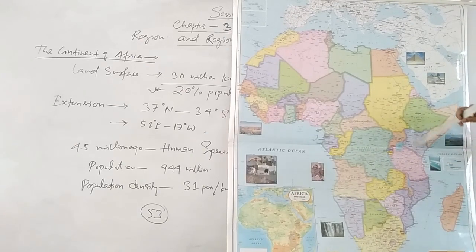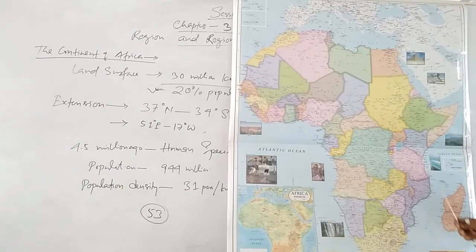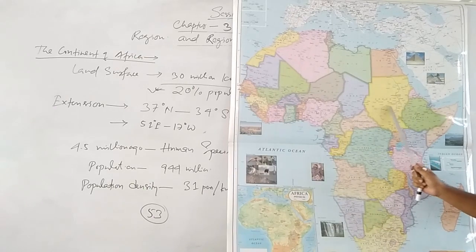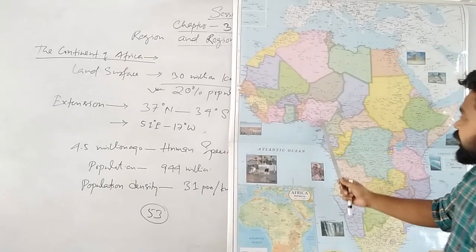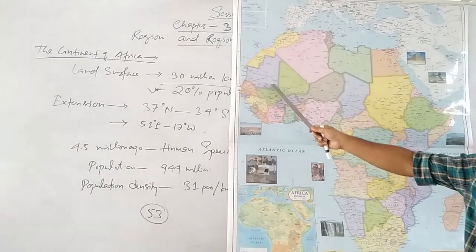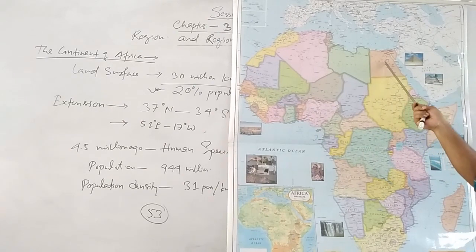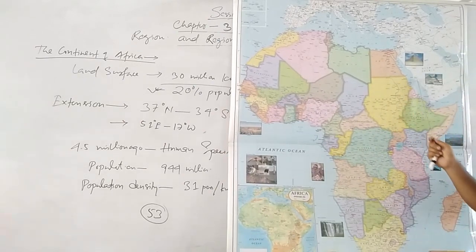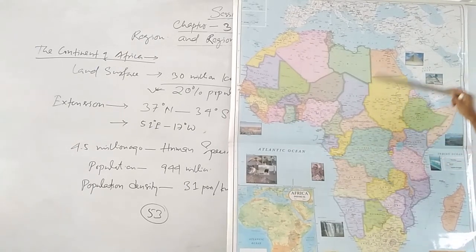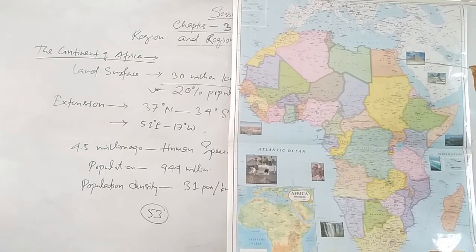You see Lake Victoria, Nile River is coming out like this and falling in the Mediterranean Sea. This is Kenya, Nairobi is the capital. This is Somalia, Ethiopia, Sudan, Chad, Nigeria. Nigeria population is very high. Burkina Faso, Mali, Mauritania, Chad, Libya, Egypt. Egypt is the gift of the Nile. It is famous for the pyramids. This is the Sphinx, also in Egypt. Why is Egypt the gift of the Nile? Because of the agriculture. Most of the agricultural production comes from Egypt.